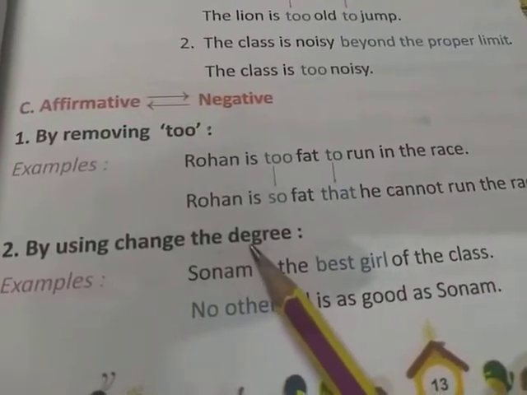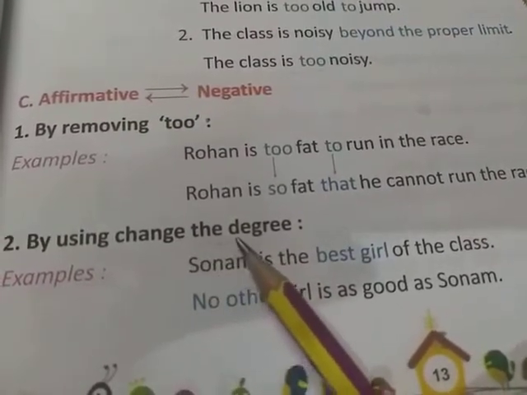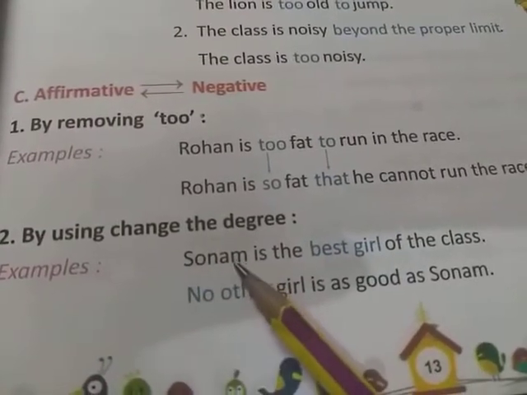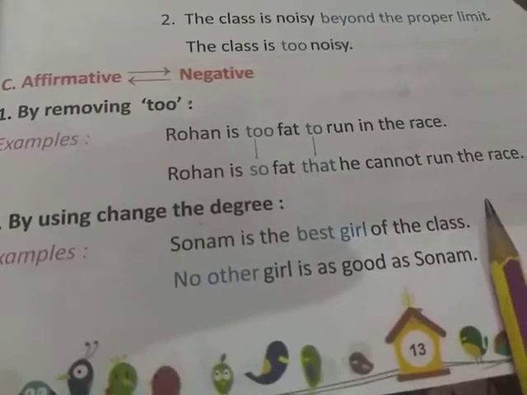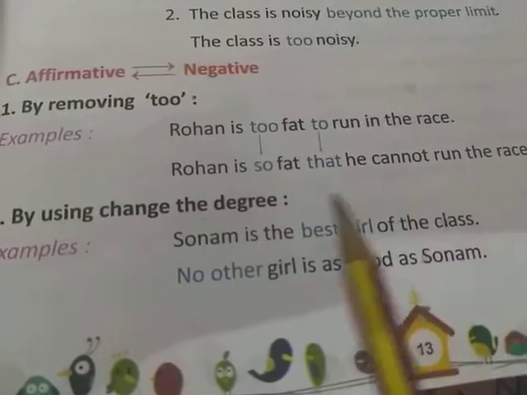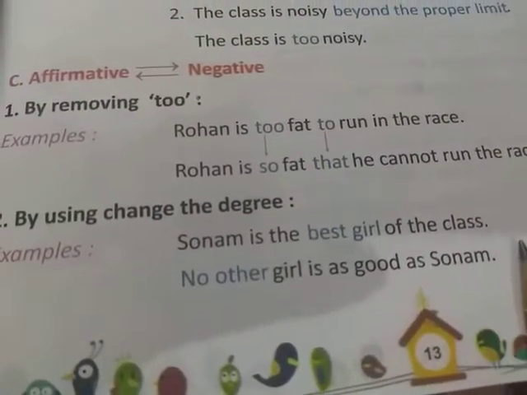In the previous class you learnt the use of degrees or change of degrees. For example, if the sentence is Sonam is the best girl of the class, this is in superlative degree, so you will write no other girl is as good as Sonam.